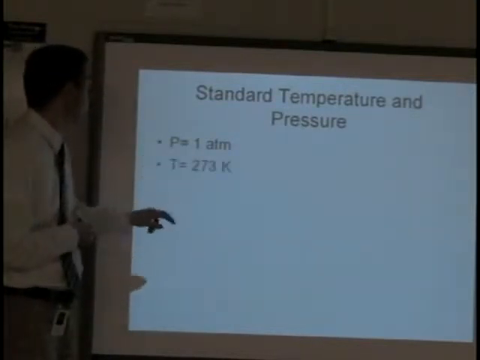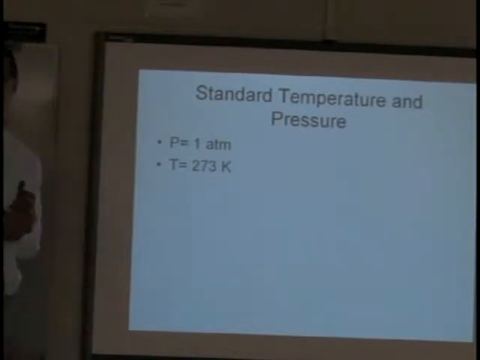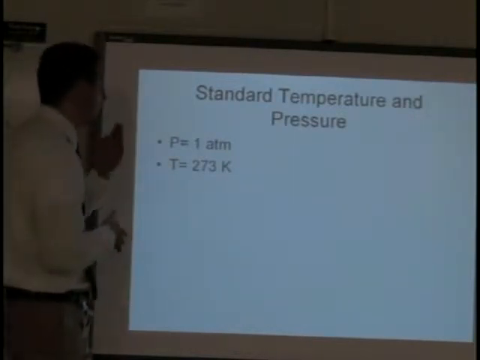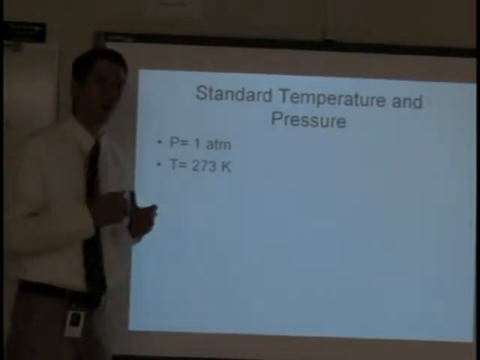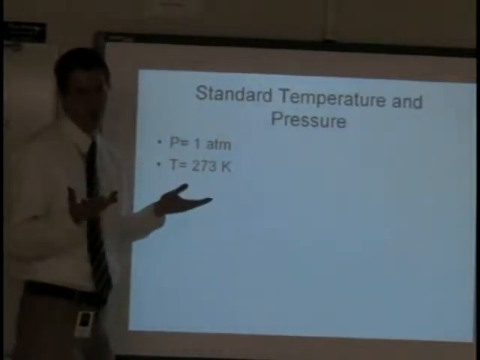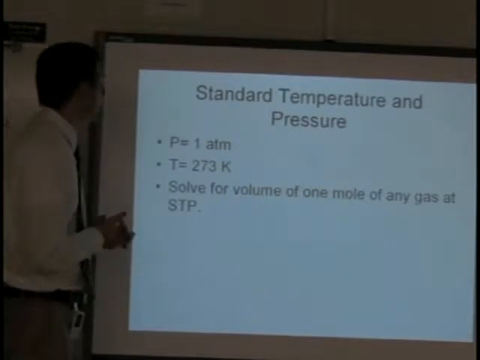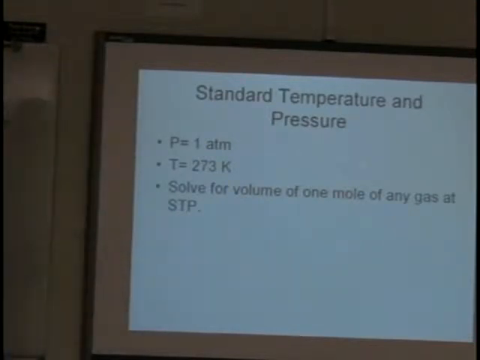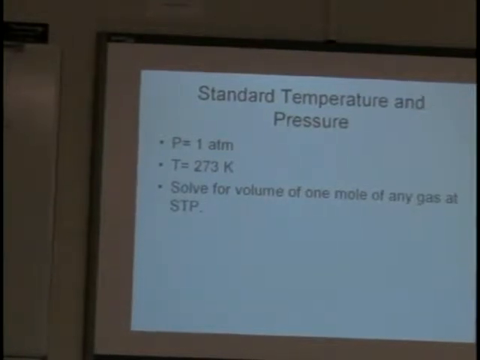The pressure would be 1 atmosphere. The temperature would be 273 Kelvin, which, if you think about it, is 0 degrees Celsius. So standard temperature really isn't a normal condition. Normal condition of 1 pressure, yes, but not temperature. Solve for the volume of 1 mole of any gas at standard temperature and pressure could be a problem we ask you to do. So if I show you this on the board,